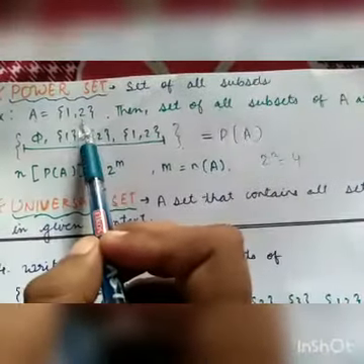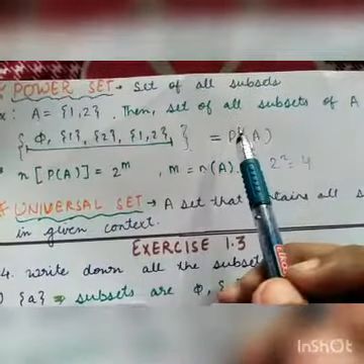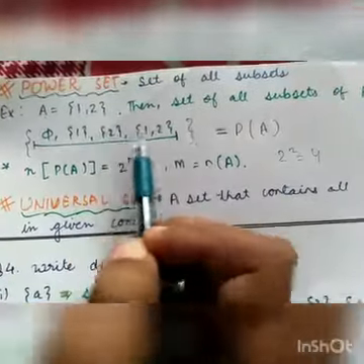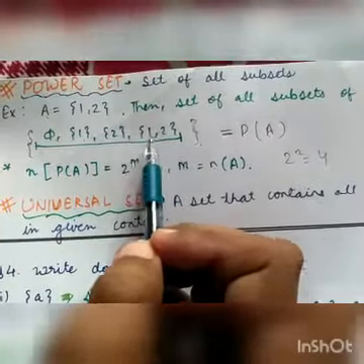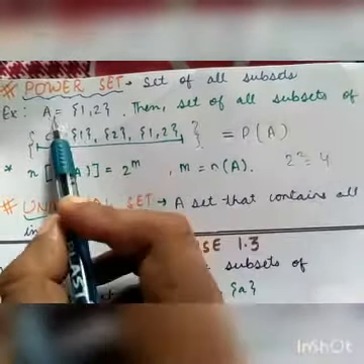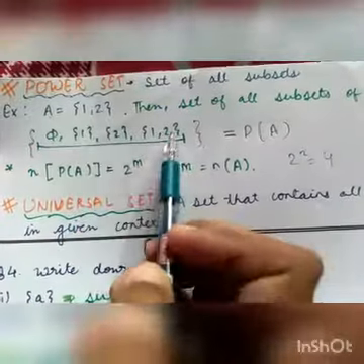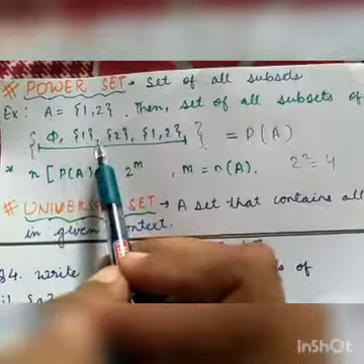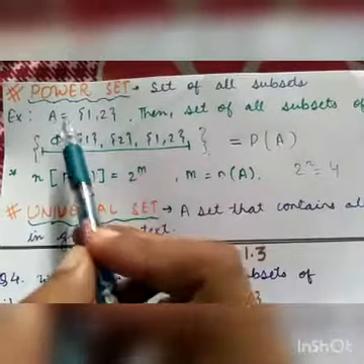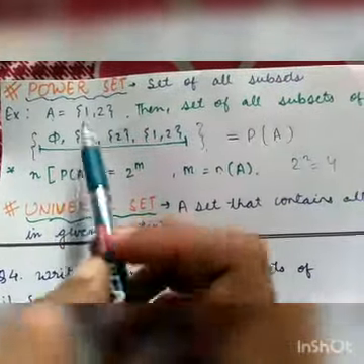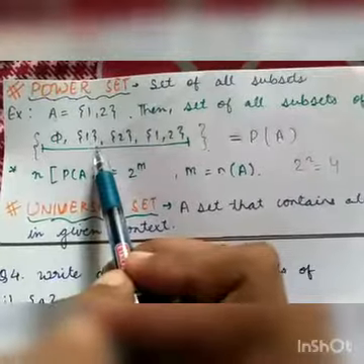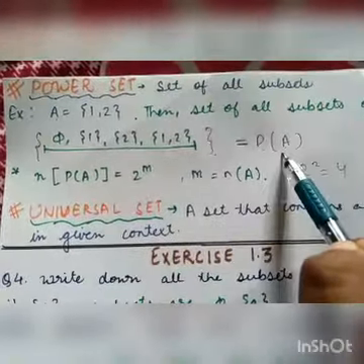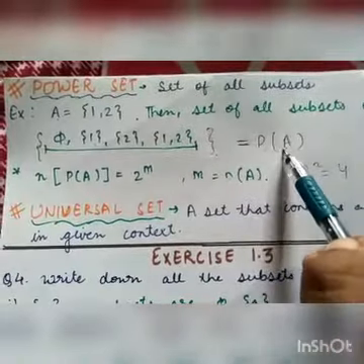First, we will write all the subsets of A. So, what are the possible subsets that we can write? Phi, singleton 1, singleton 2, and in curly braces 1 comma 2, because every set is its own subset. So, this also we can write. Now, the collection of these subsets. These are all the possible subsets that we can have of A. So, the collection of all possible subsets of a given set form the power set, that is denoted by P of A.